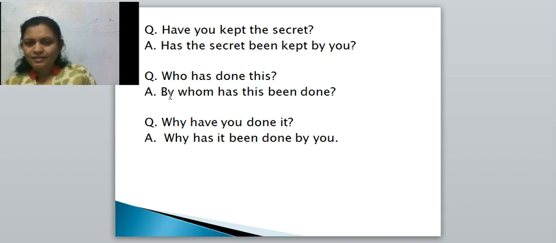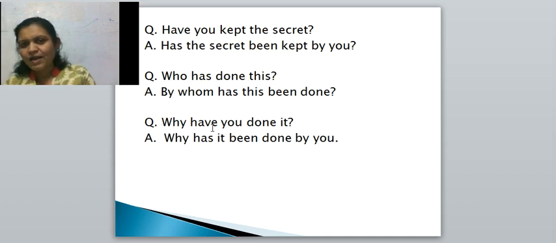And who has done this? See, I told you, after every WH word you have to use an auxiliary verb. Then it becomes the question. But who is the exception. When the question is asked by who, while writing the passive voice, you have to use by whom. Who has done this? So, in the beginning of the passive voice, what is there? By whom. Then the auxiliary verb: has this been done? By whom has this been done?